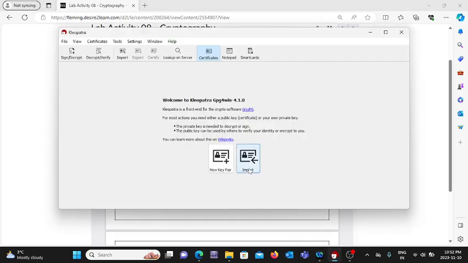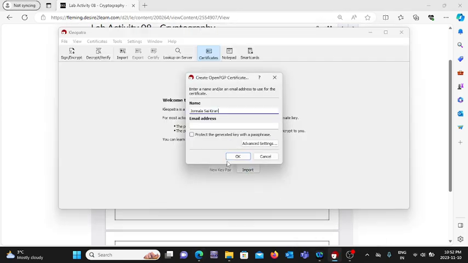Let's go to Kleopatra and create a new key pair here. I'm gonna give my name and my college mail ID. Tick this checkbox.